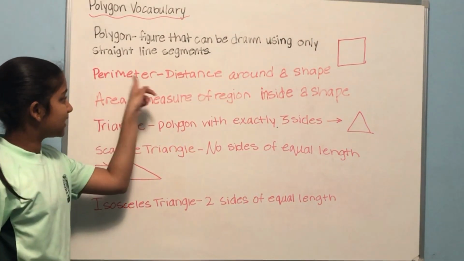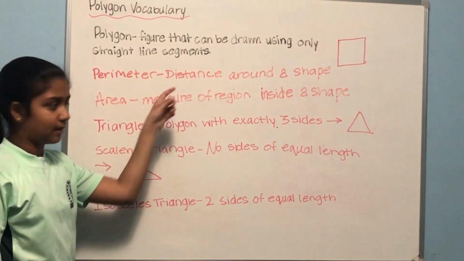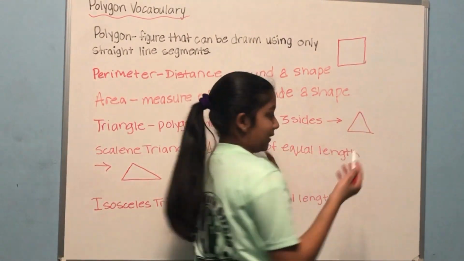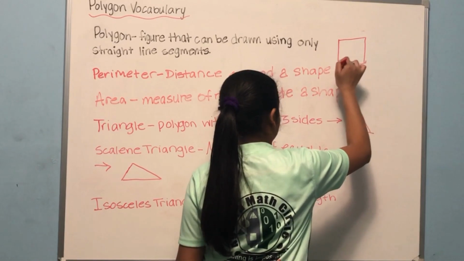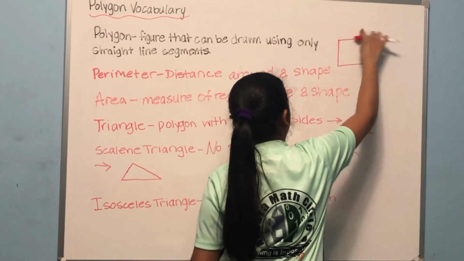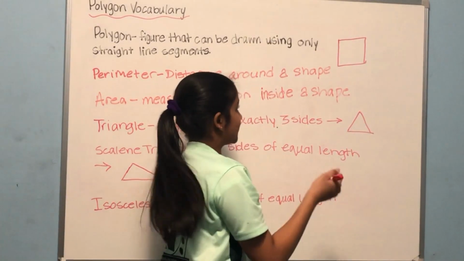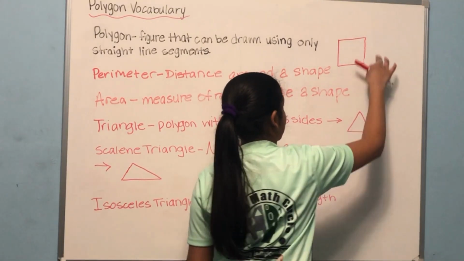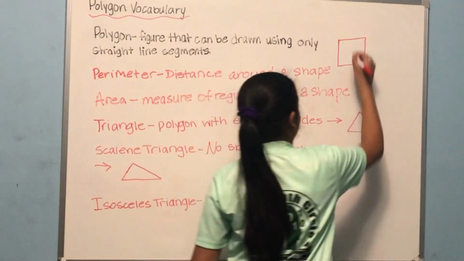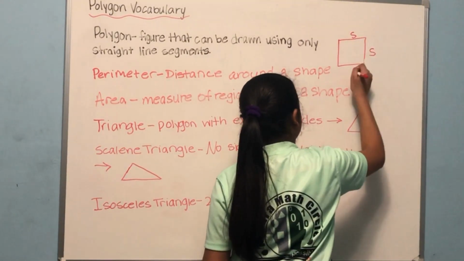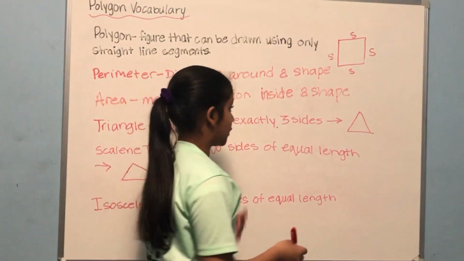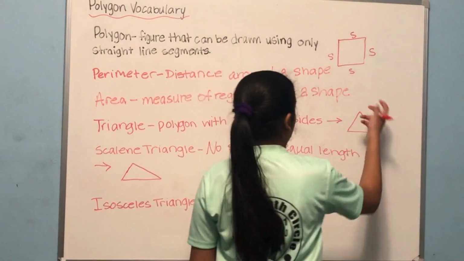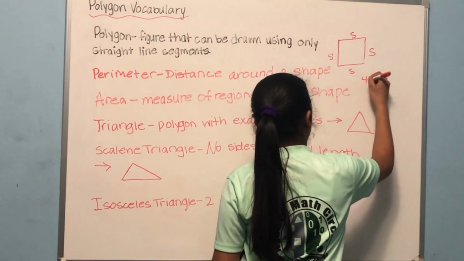Perimeter. A perimeter is basically the distance around a shape. If we looked at a square, it would be this side plus this side plus this side plus this side. Nothing inside the square, only around it. Say all of these distances were named S. It would be S plus S plus S plus S, since a square has equal sides, or equal lengths. So it would be 4S.